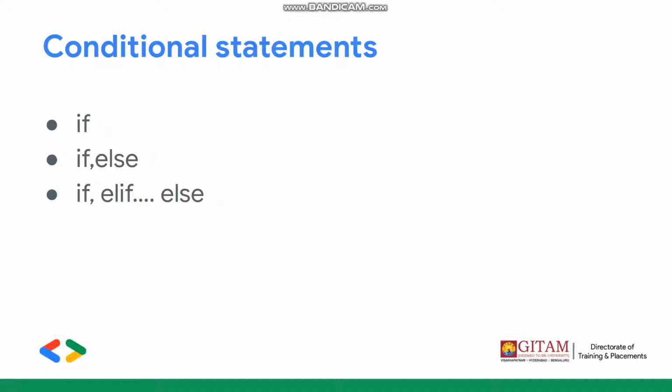So what are the conditional statements in Python? We have three conditional statements. We have if, which checks for only one thing. We have if else, which checks whether this condition is satisfied. If not, the else part will execute another set of statements. As we normally say, if you're not going to college, else you will be bunking the class, right? That's how the if else works.